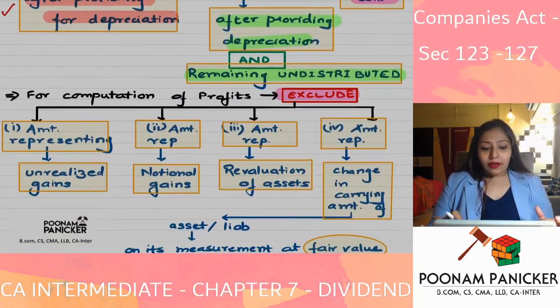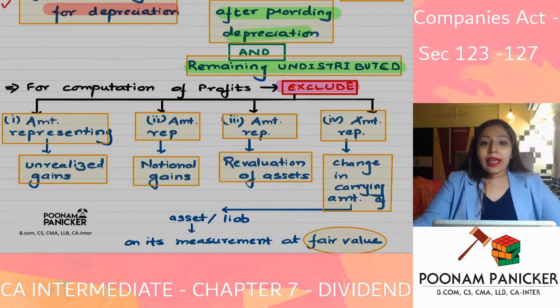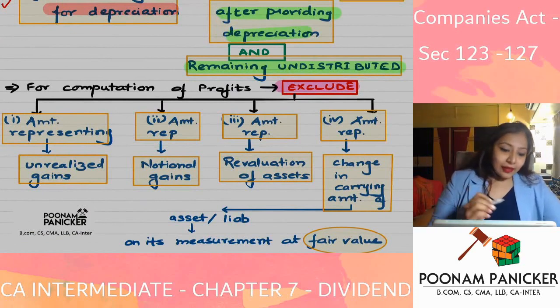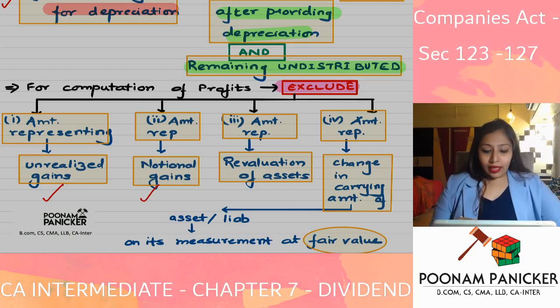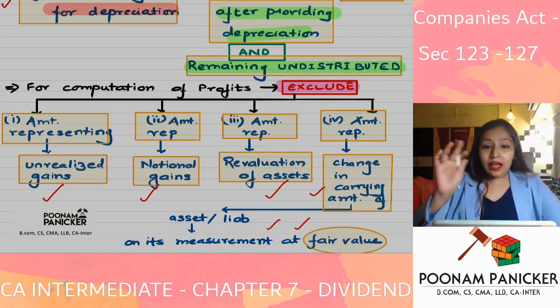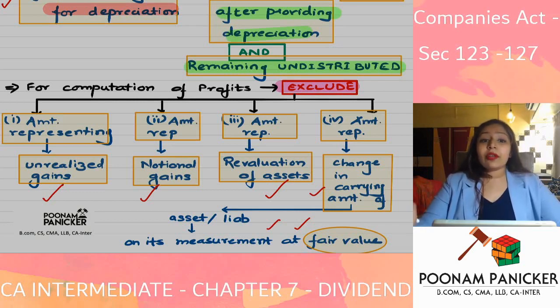That is what they have clarified here: when you are calculating profits for the purposes of giving dividend, any amount representing unrealized gains, any notional gains, revaluation of assets, or change in the carrying amount of some asset or liability at fair value, all of these are not included.